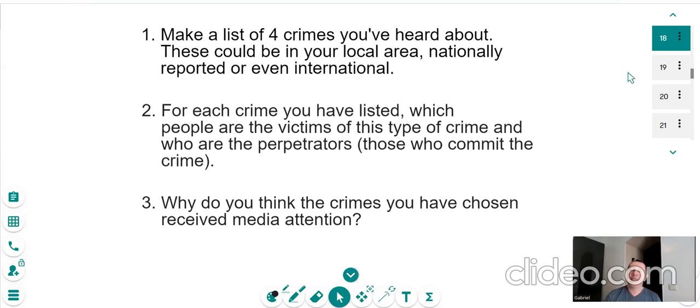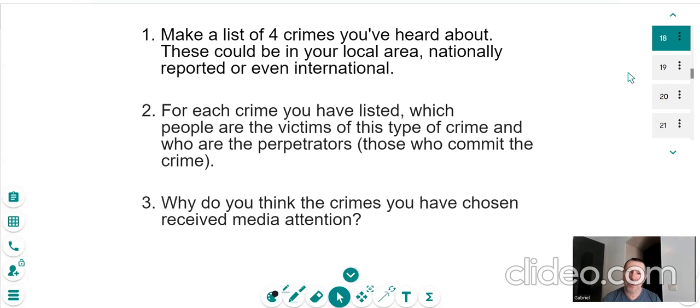Our lesson today is make a list of 4 crimes you've heard about. These could be in your local area, nationally reported, or even international. For each crime you have listed, which people are the victims of this type of crime and who are the perpetrators, those who commit the crime? And finally, why do you think the crimes you have chosen receive media attention?